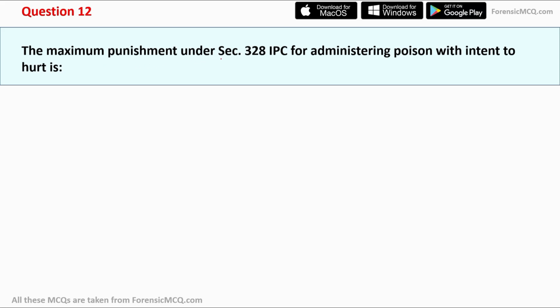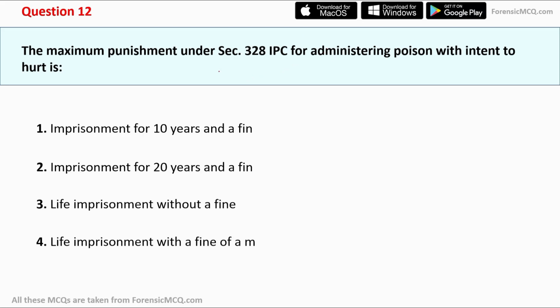The maximum punishment under Section 328 IPC for administering poison with intent to hurt is, and here are the options: imprisonment for 10 years and a fine, imprisonment for 20 years and a fine, life imprisonment without a fine, life imprisonment with a fine of minimum 1 lakh. And the correct answer for this question is imprisonment for 10 years and a fine.